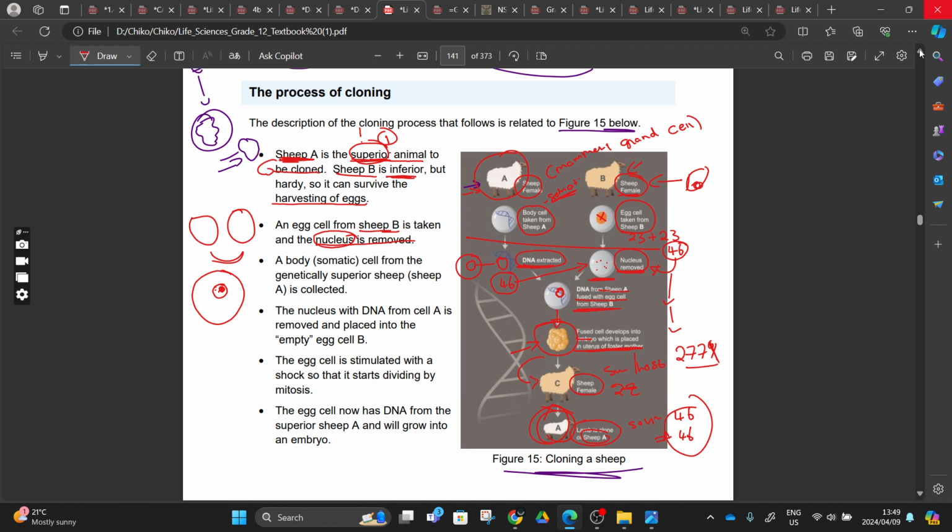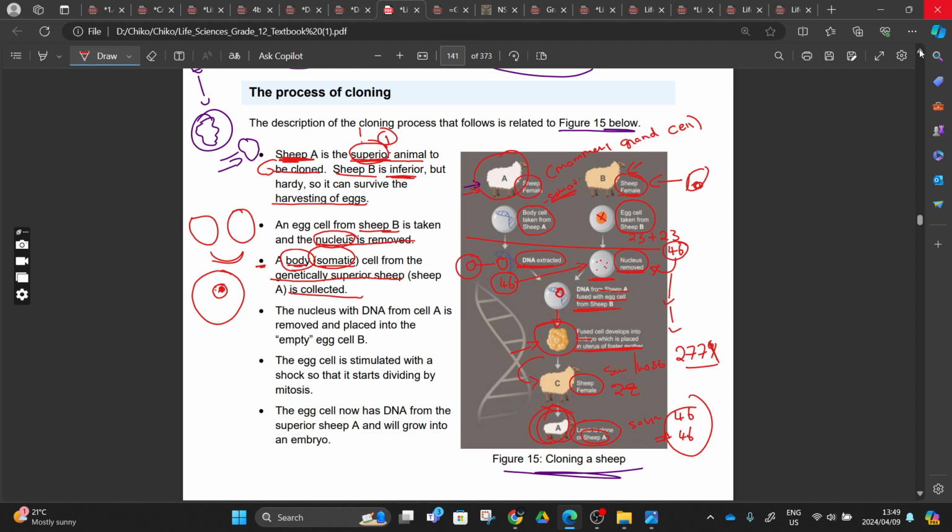Then number C, a body cell or a somatic cell from the genetically superior sheep A, is collected. When they say somatic cell, the body cell is also called a somatic cell. In this case, they took a mammalian cell.